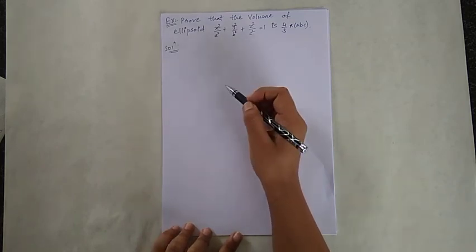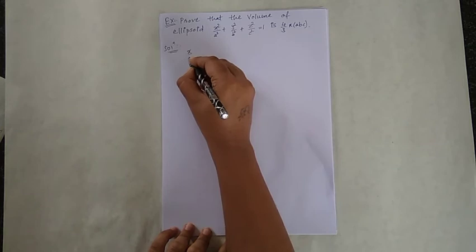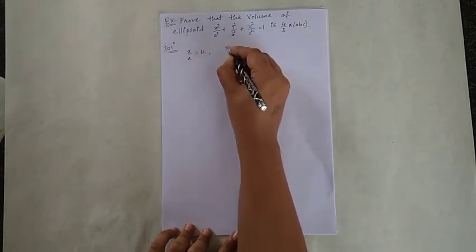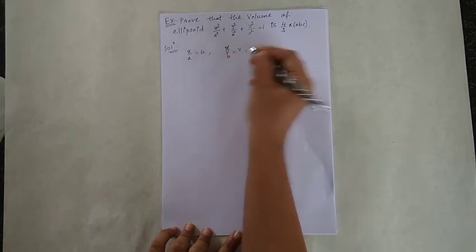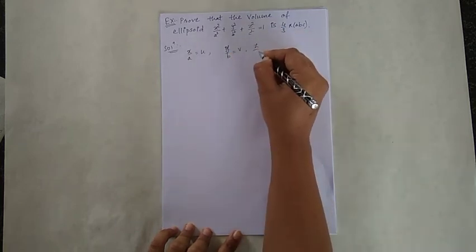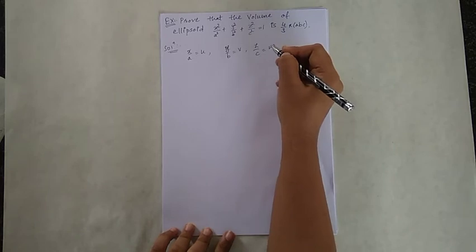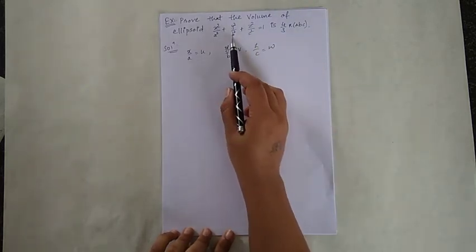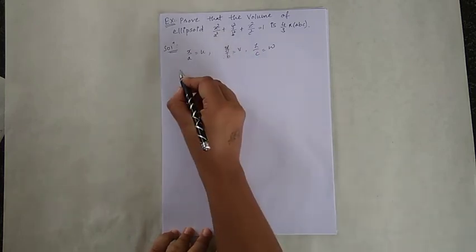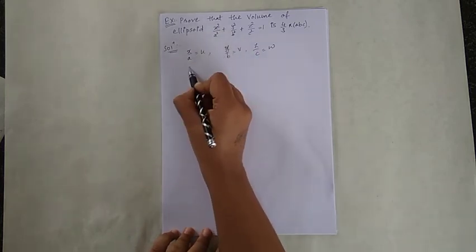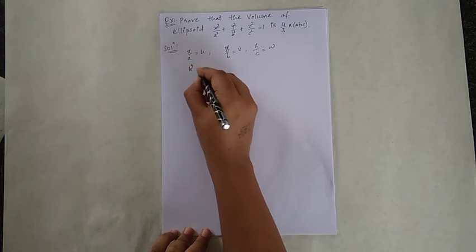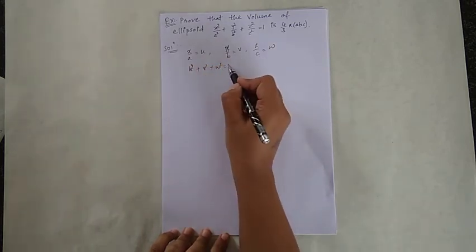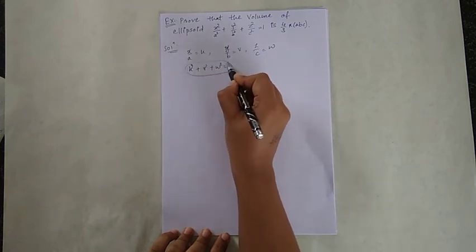So for that, let us take x upon a is equal to u, y upon b is equal to v, and z upon c is equal to w. So substituting these in this equation, we have u square plus v square plus w square is equal to 1. Now you see what is the equation.